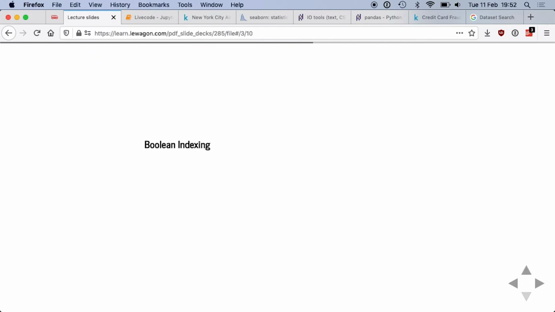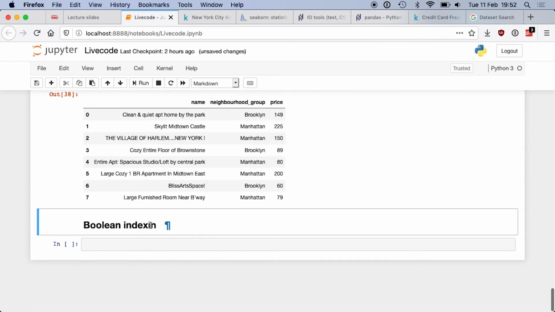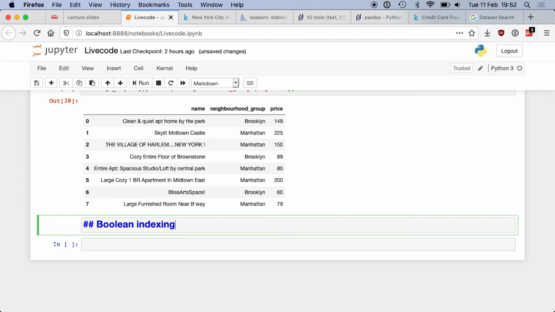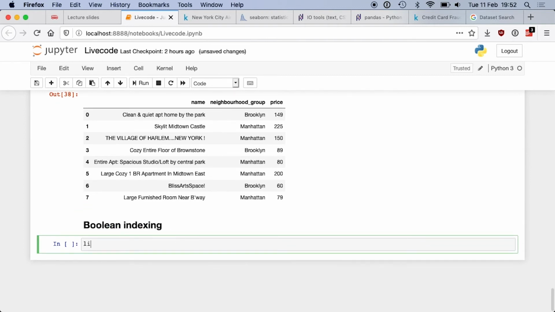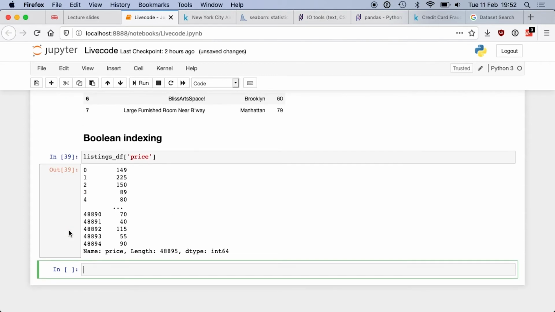Okay, something I really like about Pandas is called Boolean indexing. And it goes like that. I'm going to do another cell, Boolean indexing. Okay, and let's look at the listing df, and let's look at the column price. There's a column price which contains the price of the listings.